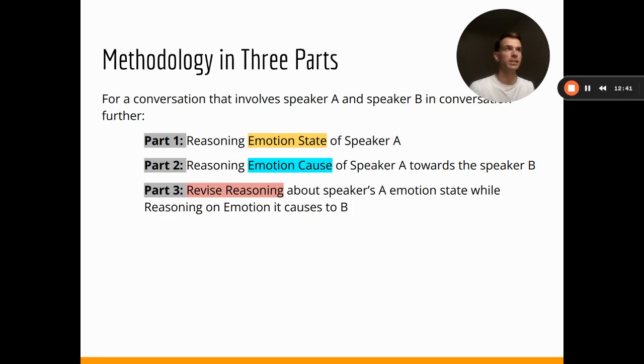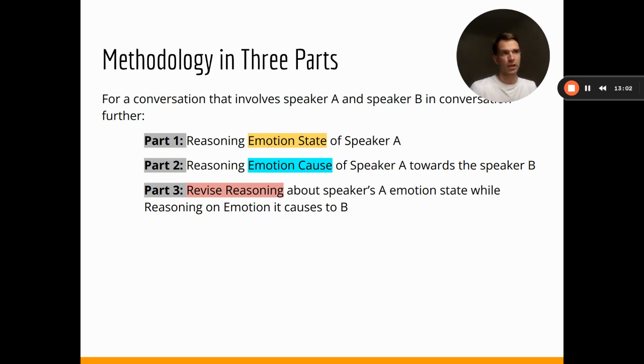This navigates me to the main three parts of our methodology that will be discussed in greater detail. The three parts are as follows. In the first part, we reason about the emotion states of one character.